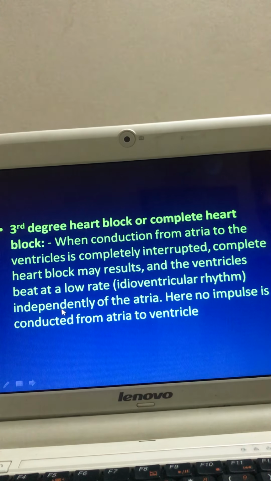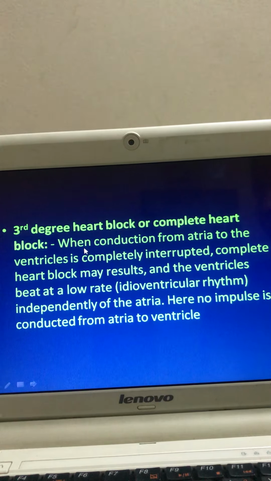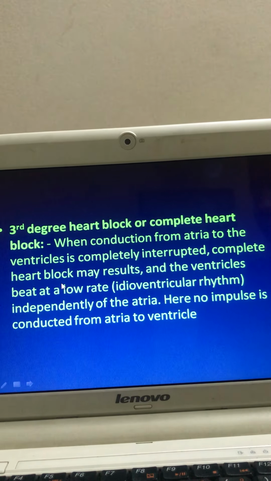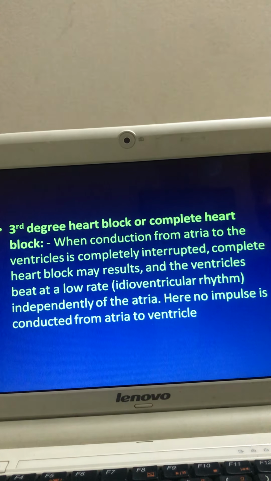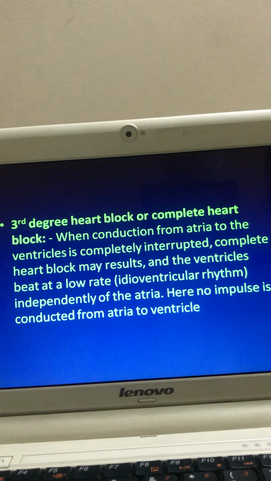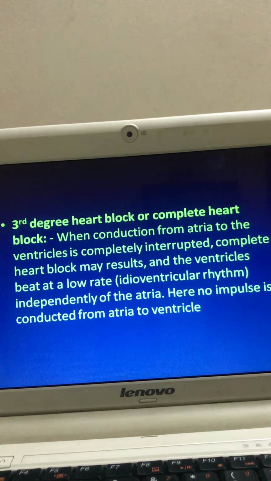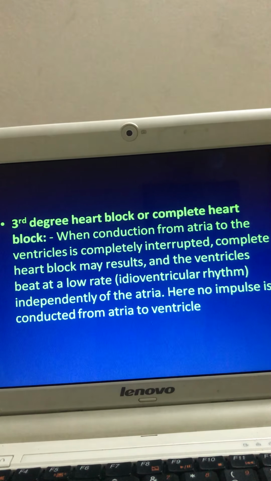Third degree heart block or complete heart block. When conduction from atria to the ventricle is completely interrupted, complete heart block may result, and the ventricle beats at a low rate independently of the atria. Here, no impulse is conducted from atria to the ventricle. That means in third degree heart block, no impulse is transmitted from the atria to the ventricle.